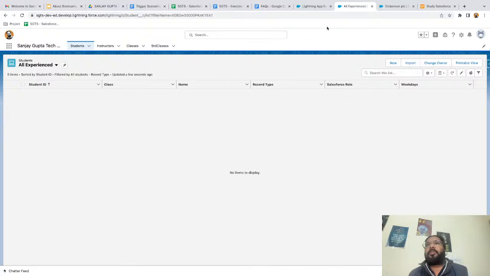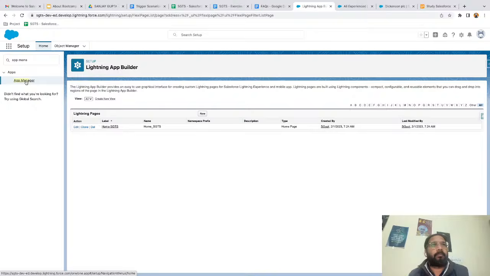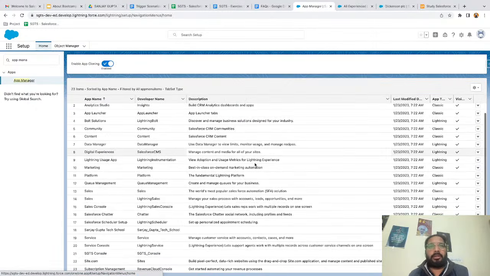Okay, so what we can do now from here, search for app manager and check whether the home tab is added to the application or not.